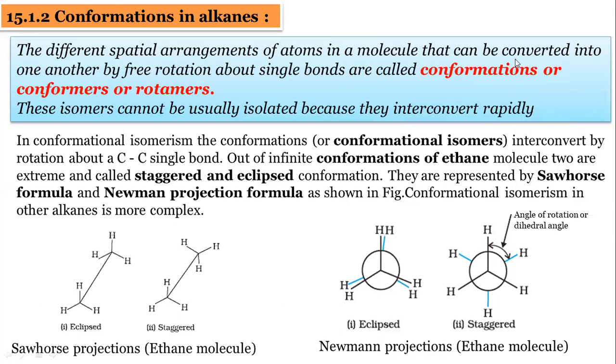In the case of the Newman projection, the front carbon is denoted with a single dot, and the back carbon is denoted with the circle. The hydrogens attached to the back carbon are denoted with these blue lines. See, the bond between carbon and hydrogen is denoted with blue lines. Blue lines mean these hydrogens are attached to the back carbon.